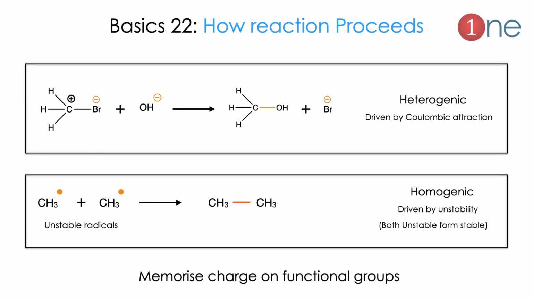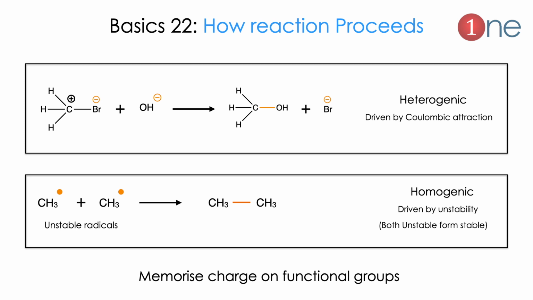Next basic is how the reaction proceeds, whether the reaction is driven by charges or without charges. Here I show the reaction of bromobutane and OH-. Here is merely an exchange of two negative groups, where Br- is replaced by OH-. This kind of replacement of ions is called heterolytic, normally determined by Coulombic interactions.